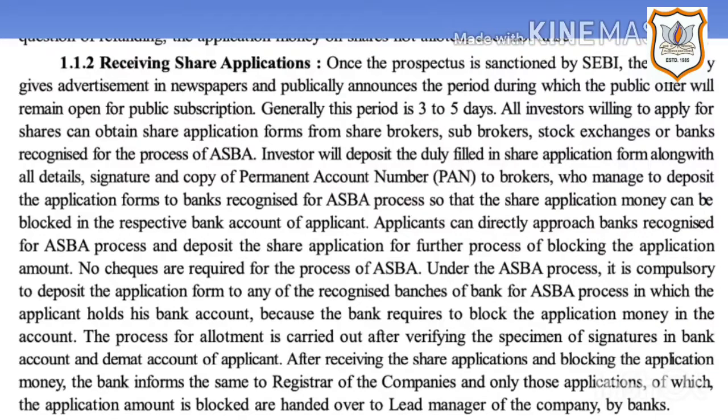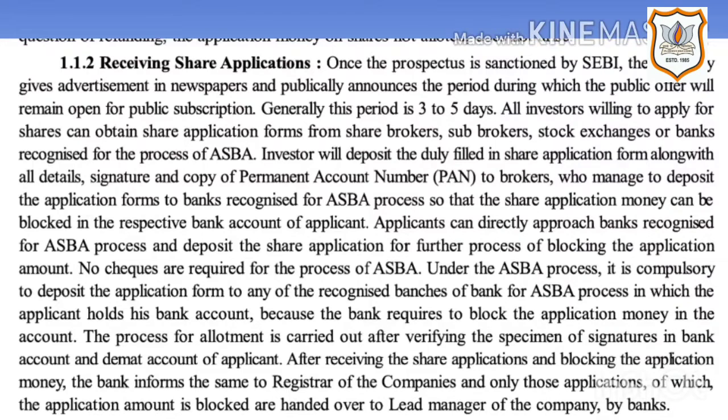Under the ASBA process, it is compulsory to deposit the application form to any of the recognized branches of banks for the ASBA process in which the applicant holds his bank account, because the bank needs to block the application money in the account. The process for allotment is carried out after verifying the specimen of signatures in the bank account and demat account of the applicant.